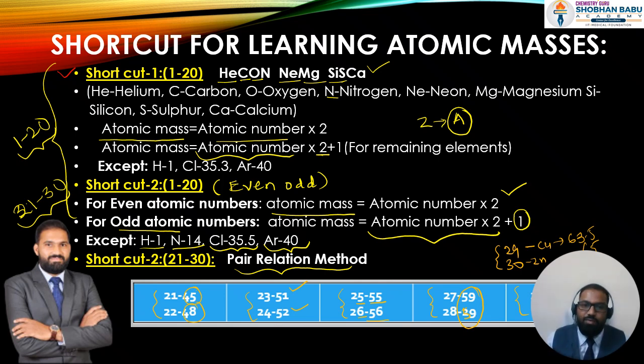This is how you can learn all the elements, especially 1 to 30 elements, with these methods. Follow very strictly the even and odd method for the 1 to 20 elements, and the second shortcut is the pair method.